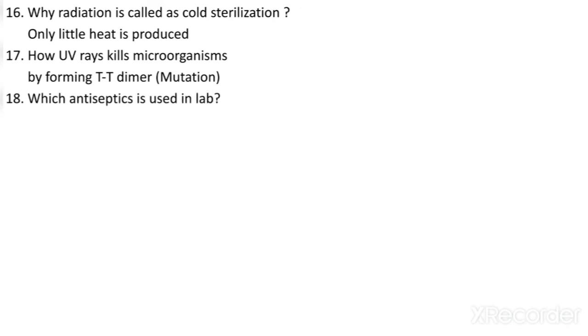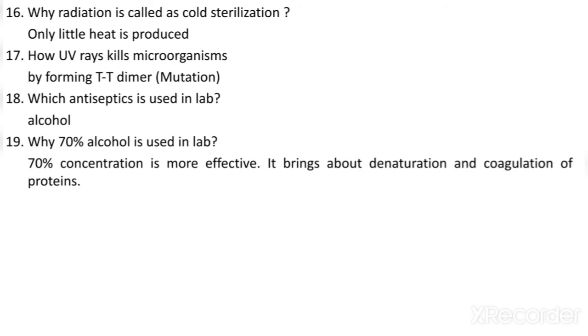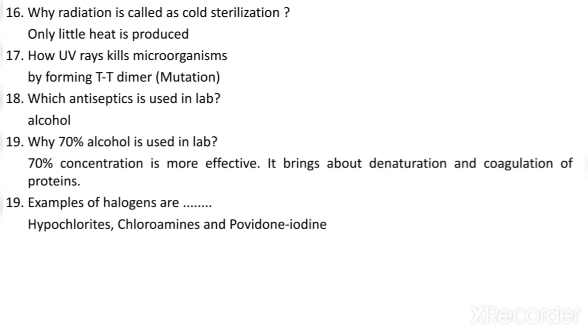Which antiseptics are used in the lab? Mostly alcohol is used in the lab to sterilize surfaces. Why is 70% alcohol used in the lab? Because 70% concentration is more effective compared to others, and it brings about denaturation and coagulation of proteins. Examples of halogens are hypochlorites, chloramines and povidone iodine.